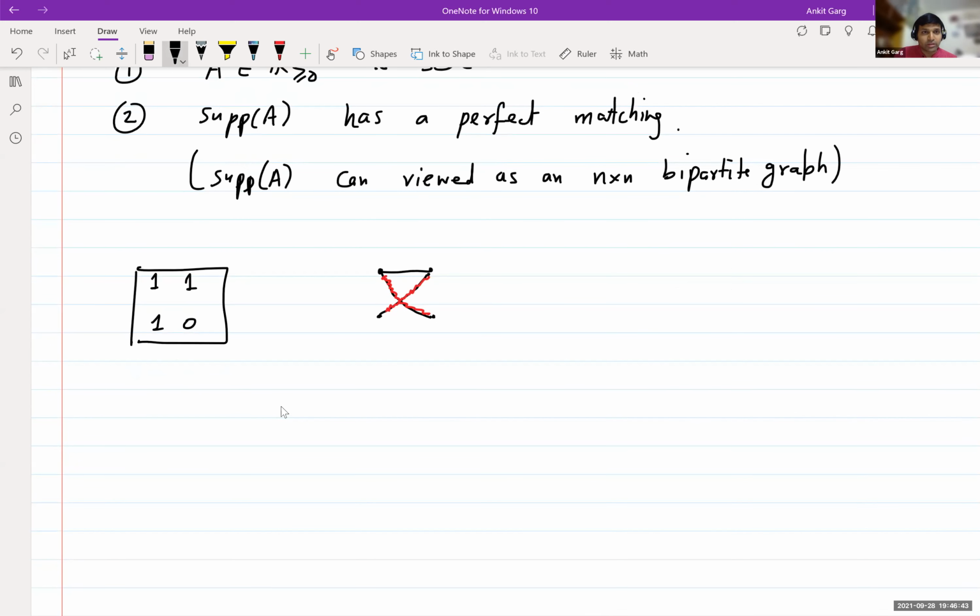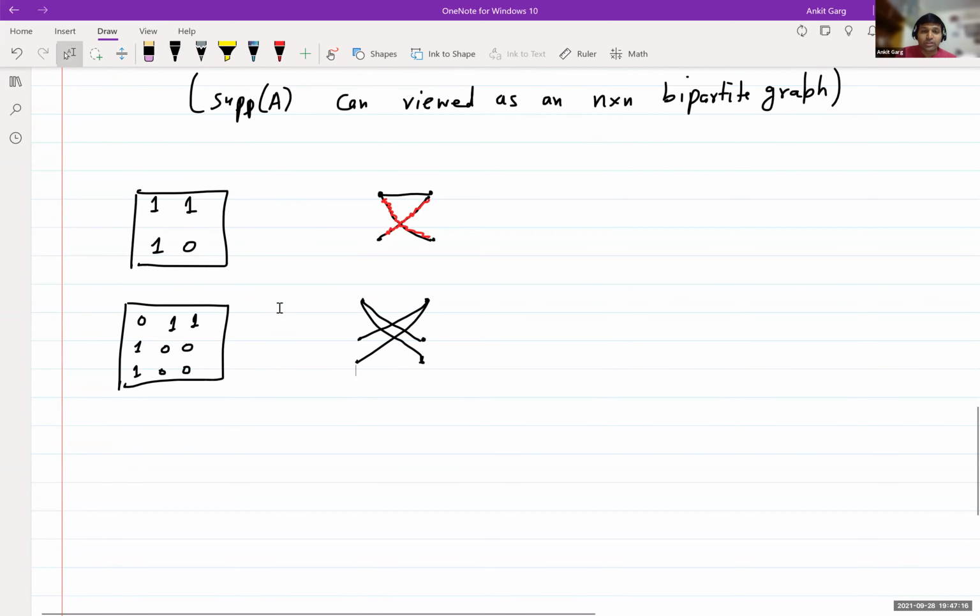Now let's look at the example I gave you to work out: 0, 1, 1, 1, 1, 0, 0, 0, 0. This corresponds to this graph. We have 3 vertices on each side, and the first vertex is joined to the last 2. The second is joined here. This obviously doesn't have a perfect matching, because the second and third vertices are joined to just one vertex. So no perfect matching.